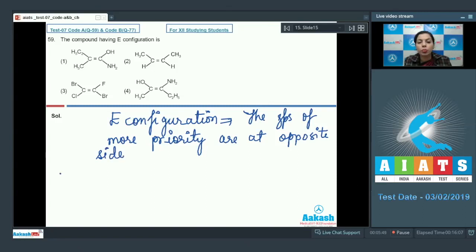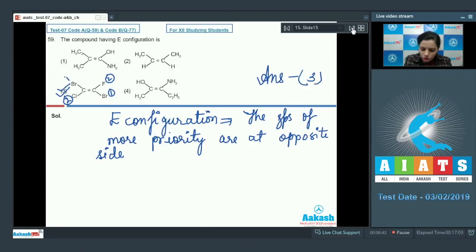Now you just have to check here the priority of the groups to identify whether this is Z configuration or E configuration. Now if you look at option 3, you will see that halogens are present here in this alkene, and if I just want to know the priority order, bromine has more priority as compared to fluorine. Further, in these two cases, bromine has more priority as compared to chlorine also. And you can clearly see that the groups with more priority are opposite to each other. And that is why it is showing the E configuration. And that's why I'll choose this as the correct option. While if you check other options, you will not find that.